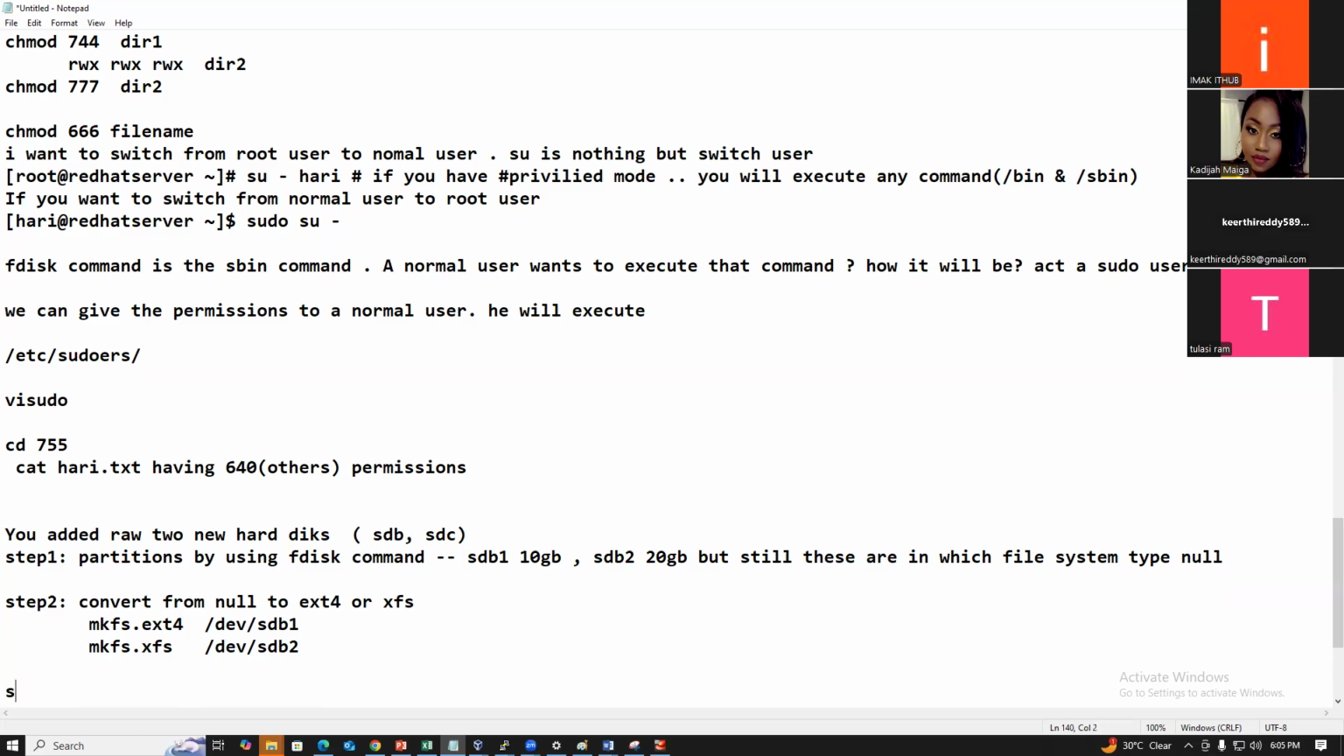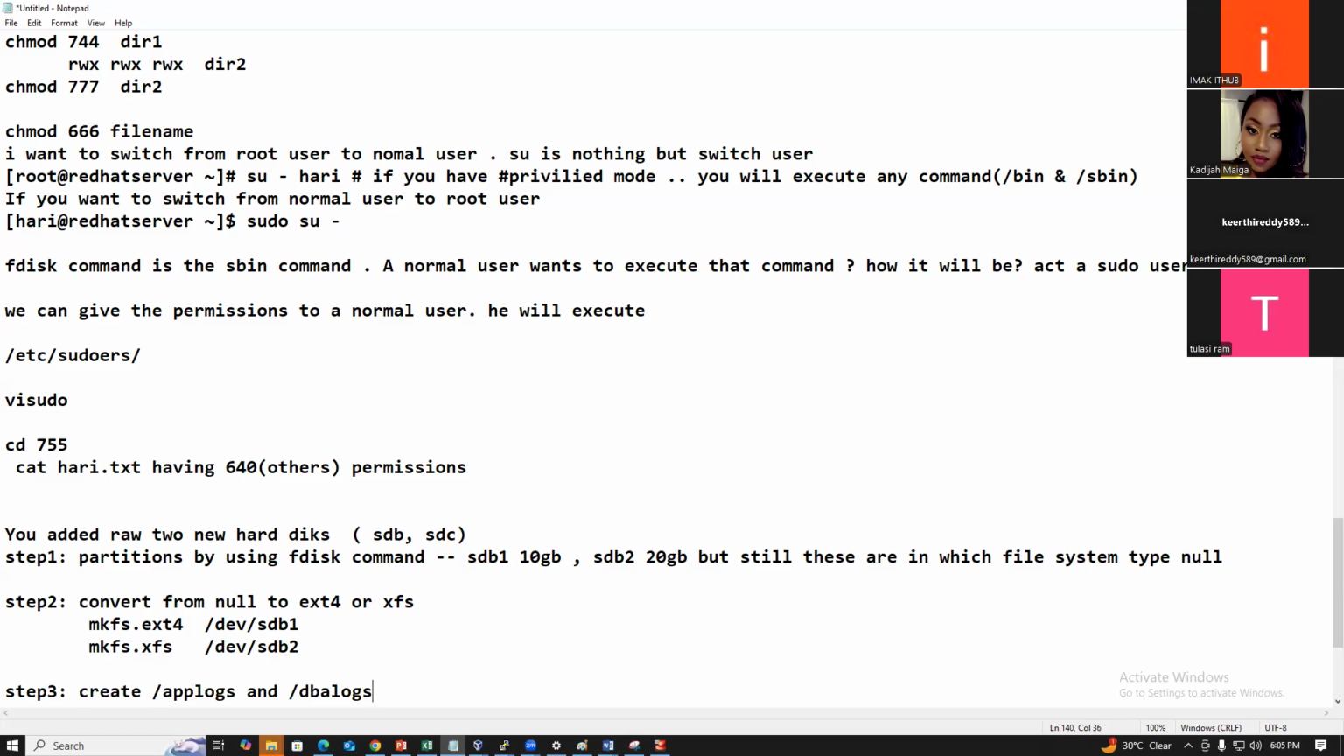Next, guys, step 3. We need to create a directory, right? So I'm creating directories: one is applogs and the other one is dbalogs. For example, I created two directories.